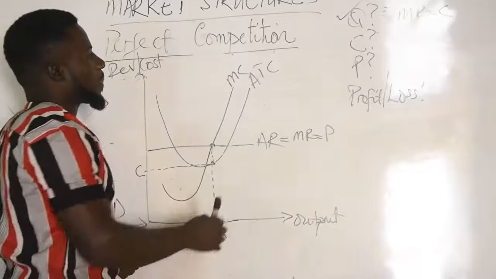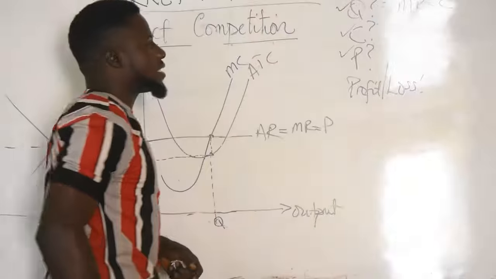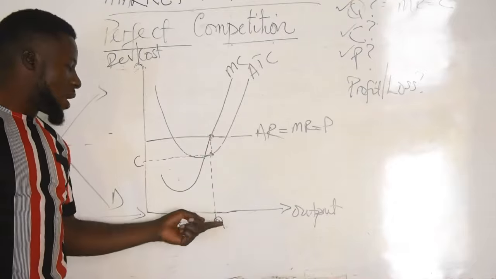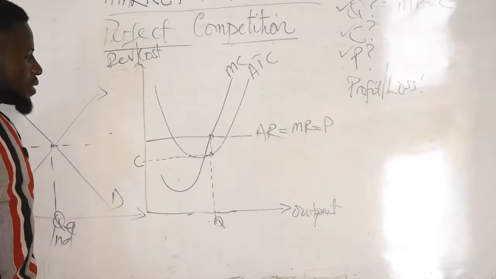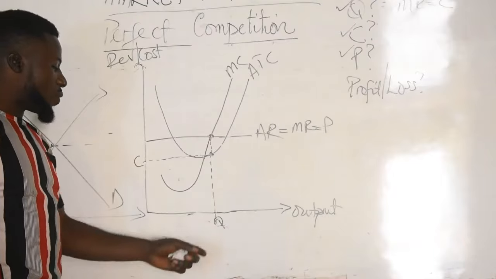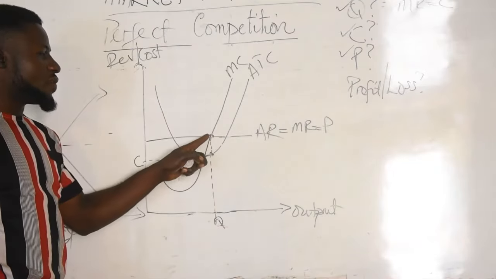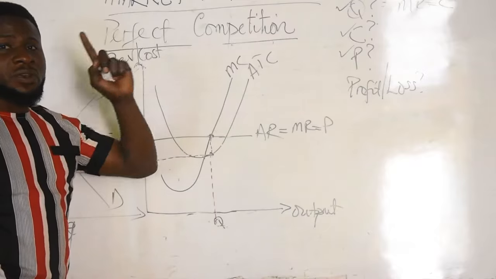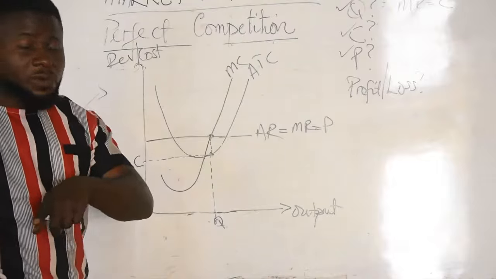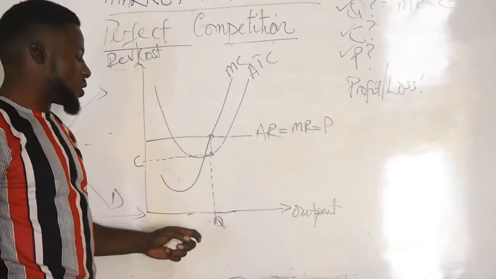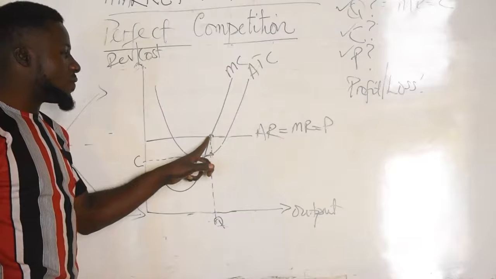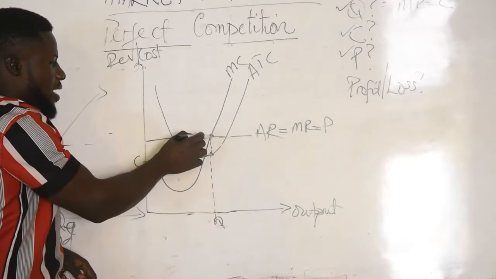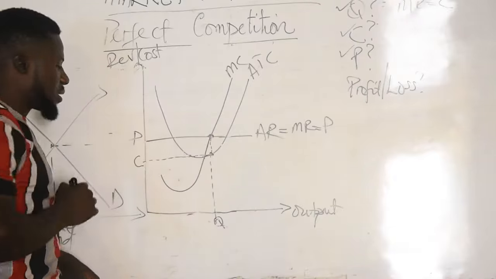The next is, after determining cost, what price are we going to sell? What is the price at which we will sell our output? The price at which we sell the output will depend on where this dotted line touches the average revenue curve. Remember that average revenue is the same as price. That was in our second lesson. We proved that average revenue is equal to price. So where this output touches the average revenue curve, that will be our price. So this is it. It touches A up here, then our price is set.